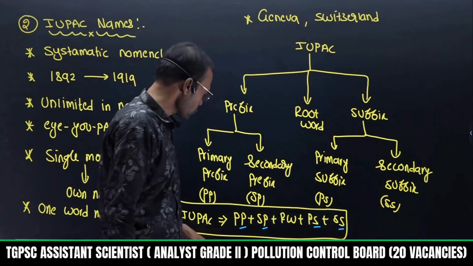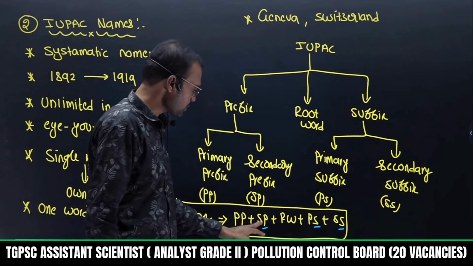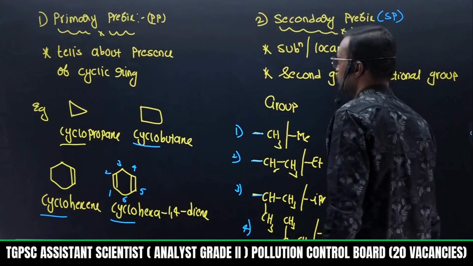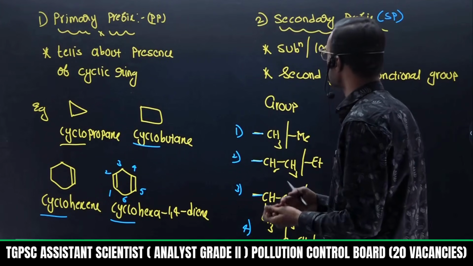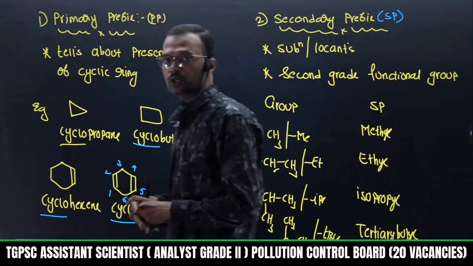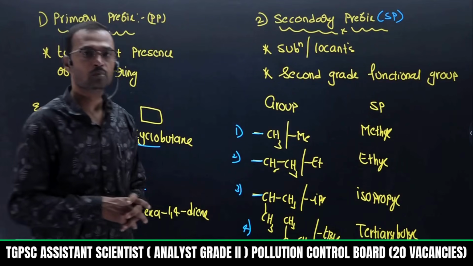IUPAC name is a mixture of 5 words. You focus on this one only: primary prefix, secondary prefix, root word, primary suffix and secondary suffix. Then go directly through this. Primary prefix explains about rings. Secondary prefix, there is no other alternative for secondary prefixes. Just concentrate on the fragments and try to remember the names.